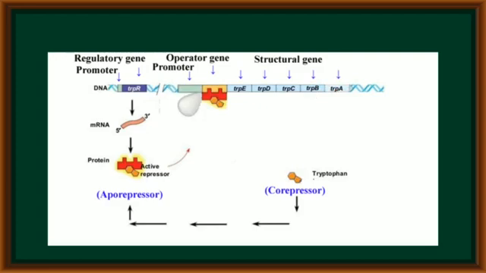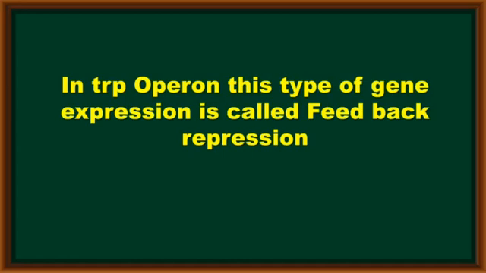Due to binding of this active repressor, the RNA polymerase enzyme never binds on the promoter region. Due to this, there is no synthesis of RNA. In this way, the gene regulation process is controlled by the end product. Such type of regulation is called feedback repression.